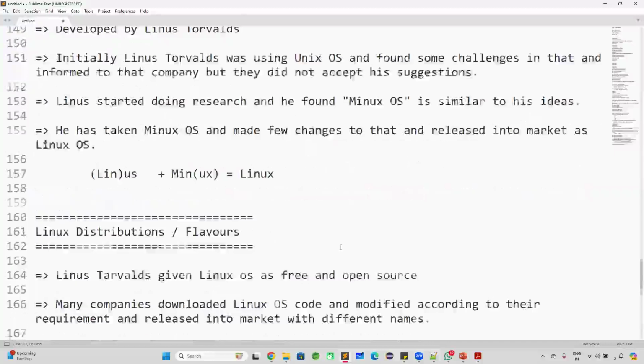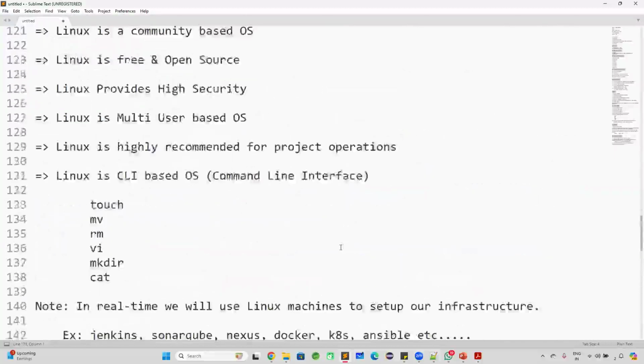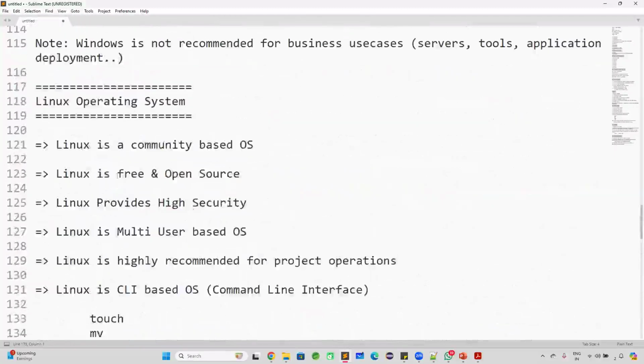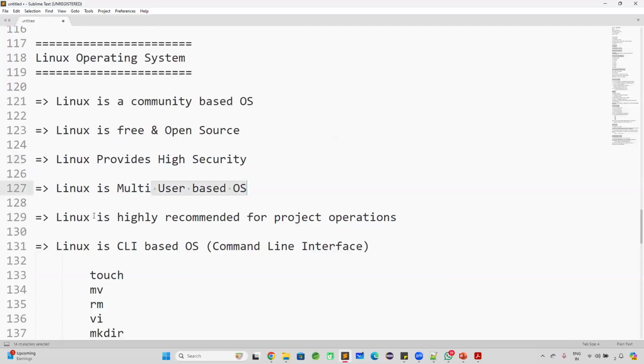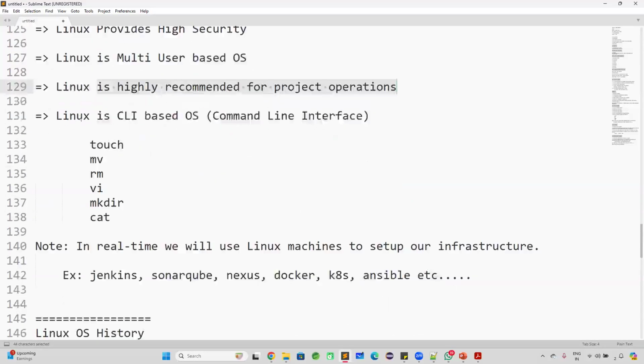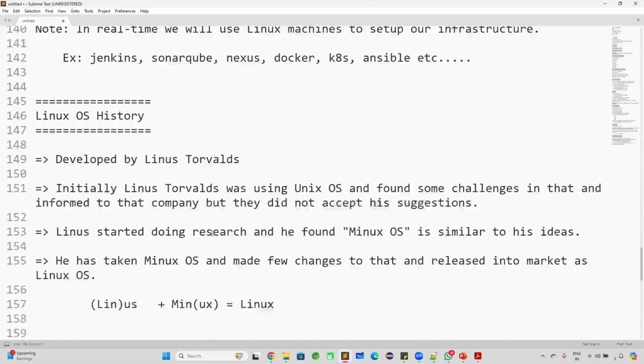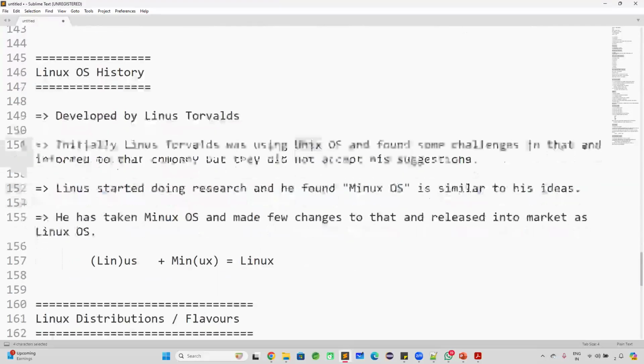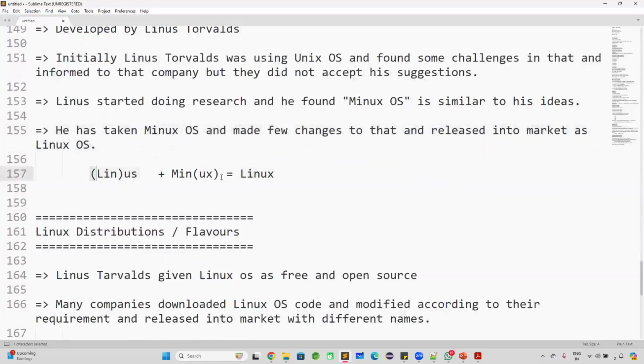What is Linux, how did the Linux OS come into the market, and what are the Linux distributions? Linux is a community-based operating system which is free and open source. It provides high security. It is a multi-user operating system. It is highly recommended for project operations and it is a CLI based operating system. Linux was developed by Linus Torvalds. Initially he used Unix, but he wanted some changes in Unix and they did not accept it. Then he found Minix OS, similar to his ideas. He took the Minix OS, modified some code, and released it into the market as the Linux OS.